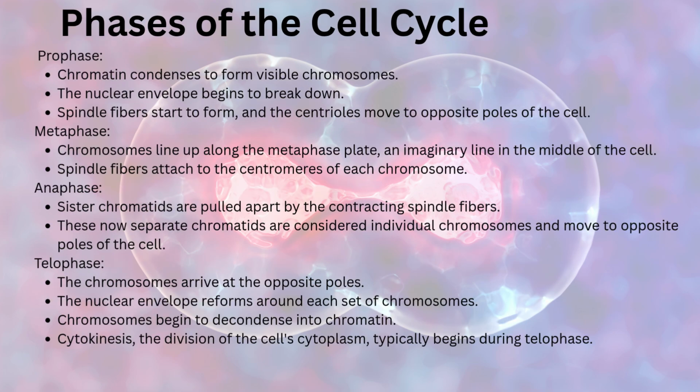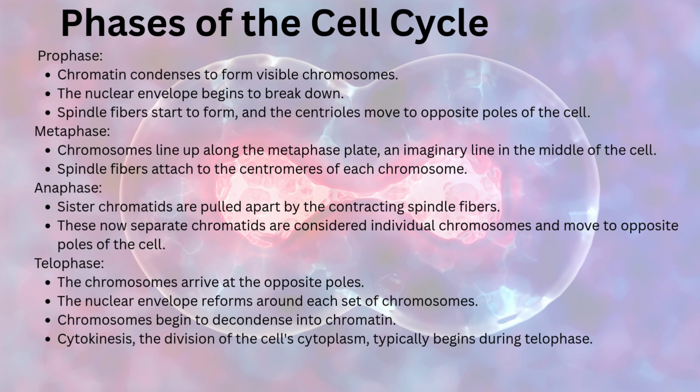Phases of cell cycle. The first one is prophase. Chromatin condenses to form visible chromosomes. The nuclear envelope begins to break down. Spindle fibers start to form and the centrioles move to opposite poles of the cell. The second is metaphase. Chromosomes line up along the metaphase plate, an imaginary line in the middle of the cell. Spindle fibers attach to the centromeres of each chromosome. The third is anaphase. Sister chromatids are pulled apart by the contracting spindle fibers. These now separate chromatids are considered individual chromosomes and move to opposite poles of the cell.